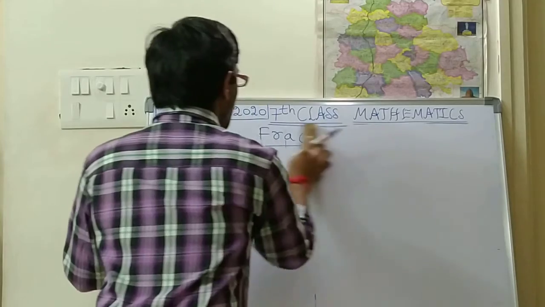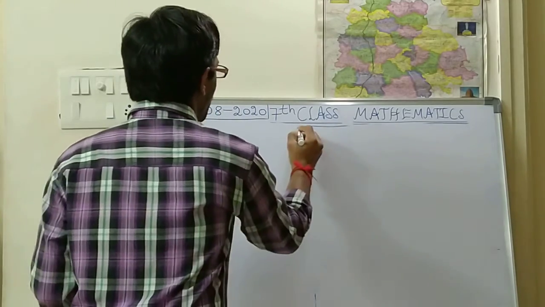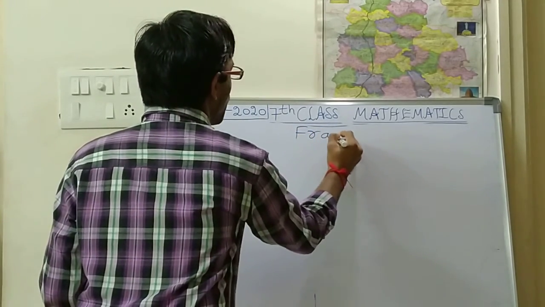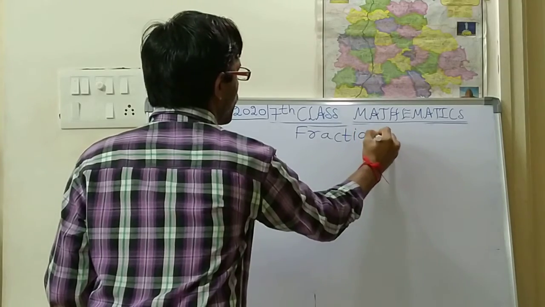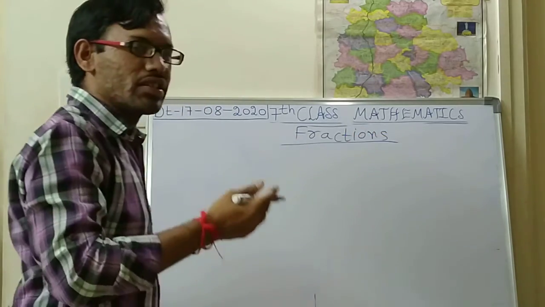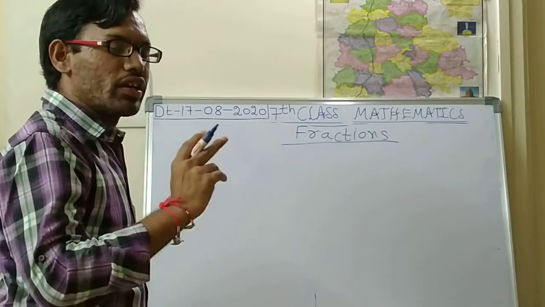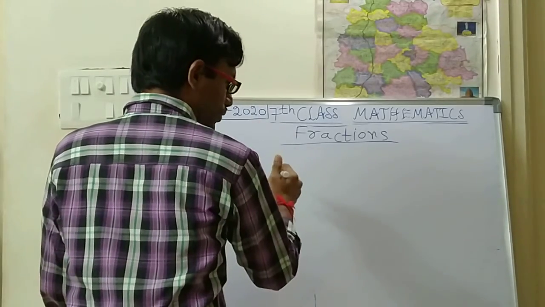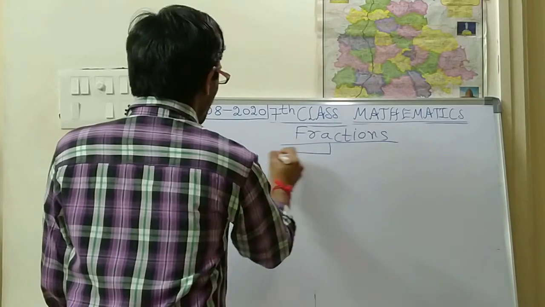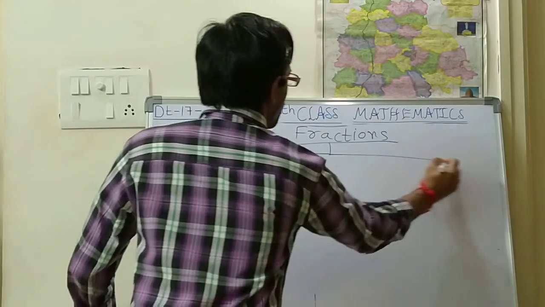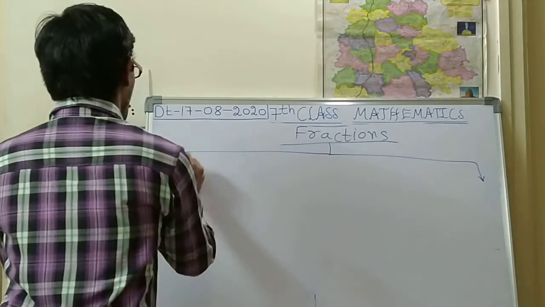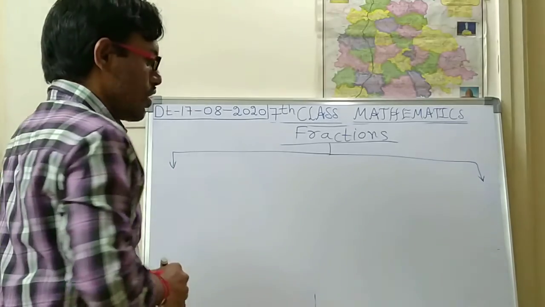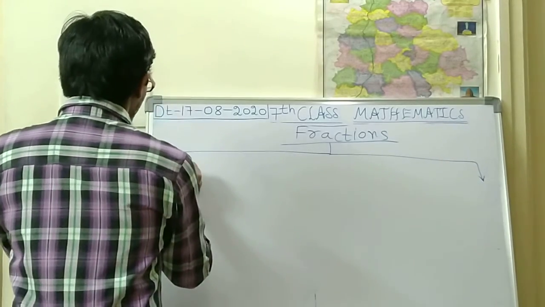First of all, the topic of fractions is divided into two parts. Okay, it is divided into two parts.